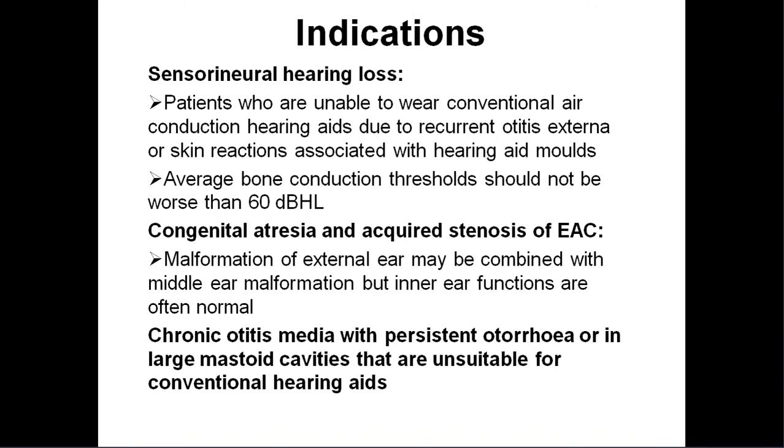Those patients who are unable to wear the conventional hearing aids due to recurrent otitis externa or skin reactions associated with the hearing aid molds. In those people, the average bone conduction threshold should not be more than 60 decibels. Bone conduction should be better, so that it should not cross above 60 decibels. Then only these BAHA are useful.